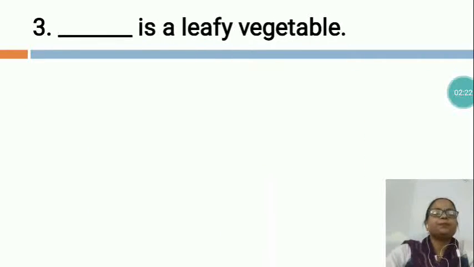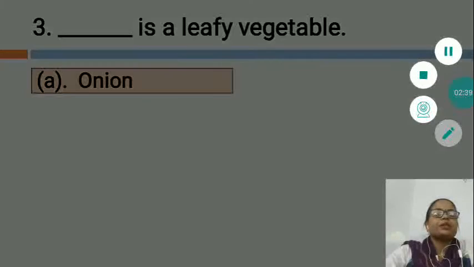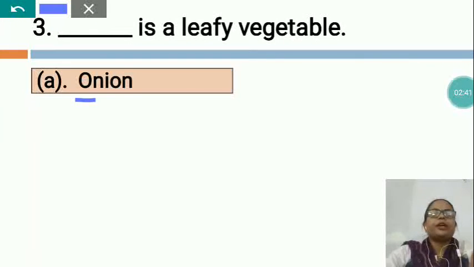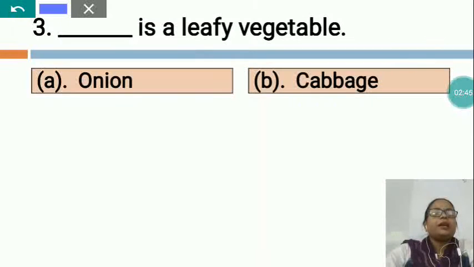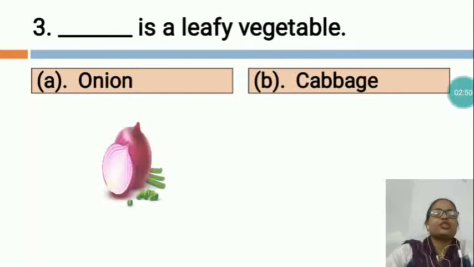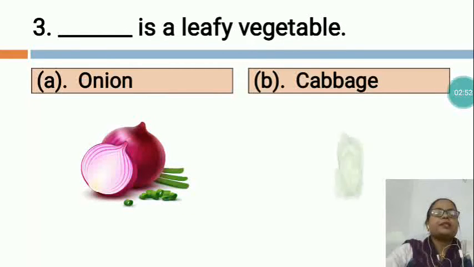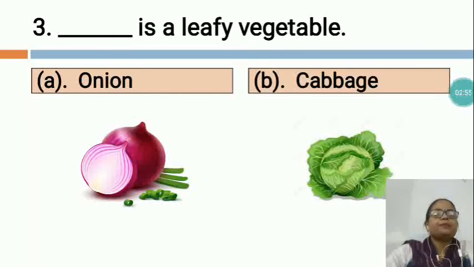Now, the next is: dash is a leafy vegetable. Now option A, you can see onion. Option B, cabbage. Now you can see this is the picture of onion and this is the picture of cabbage.